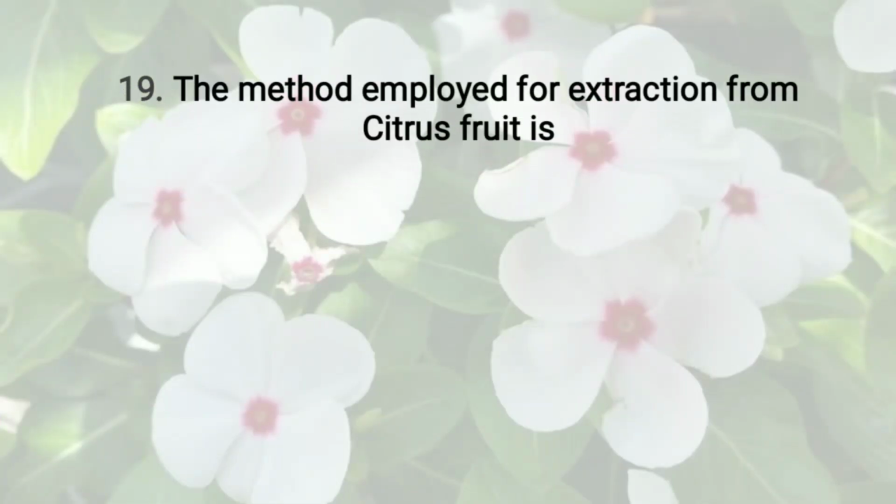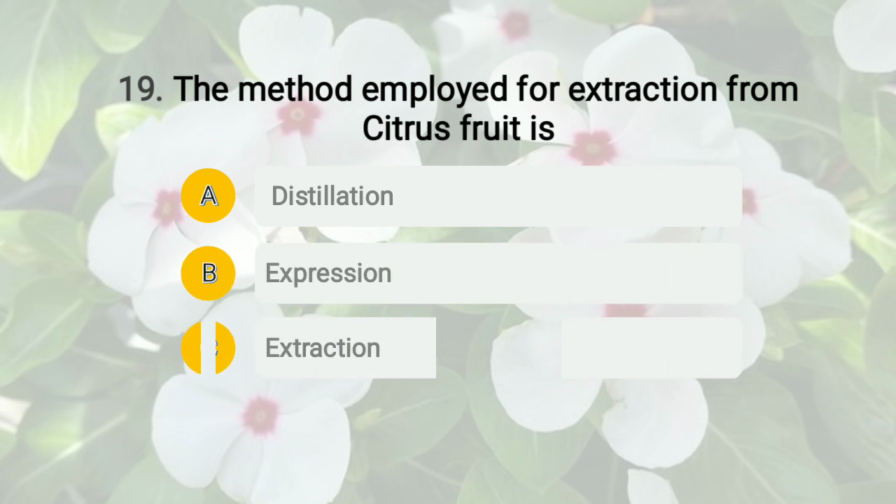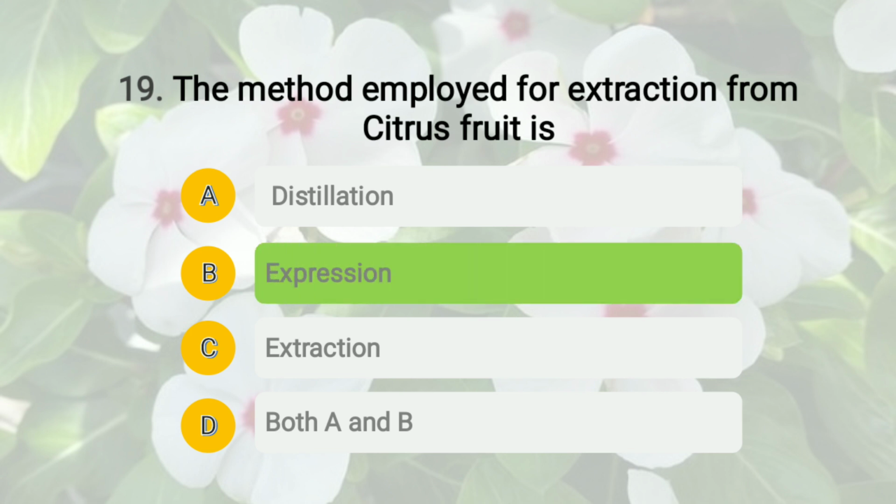Okay, then question number 19. The question is: the method employed for extraction from citrus fruit is, and the options are A, distillation, option B, expression, option C, extraction, and option D, both A and B, that is distillation and expression. So the right answer of this question is option B, that is expression. Okay, so all citrus fruits are extracted by this method only.